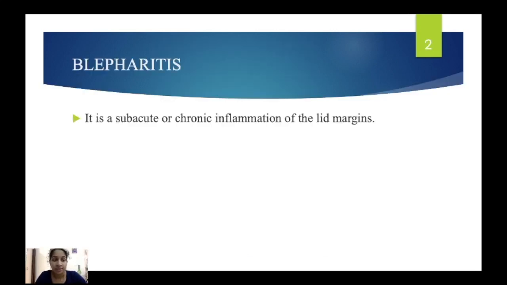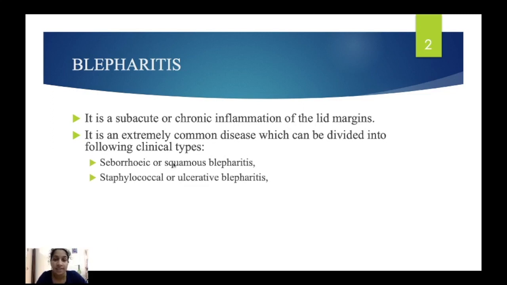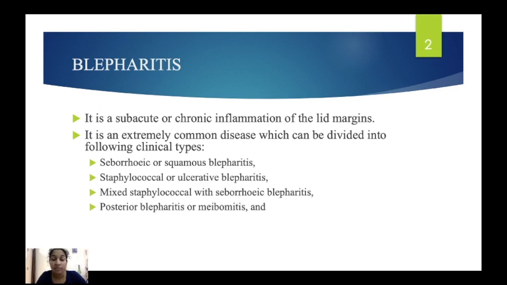So what is blepharitis? It's a subacute or chronic inflammation of the lid margin. It's an extremely common disease, and there are 5 types of blepharitis. First one is seborrheic or squamous blepharitis. Second one is staphylococcal or ulcerative blepharitis. Third one is a mixed variety of seborrheic and staphylococcal blepharitis. Fourth one, posterior blepharitis or meibomitis. And fifth one is parasitic blepharitis. So these are the 5 types of blepharitis.